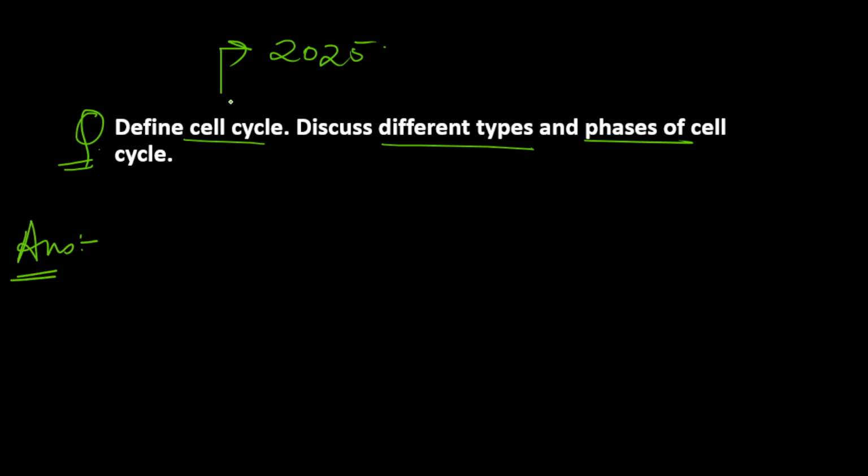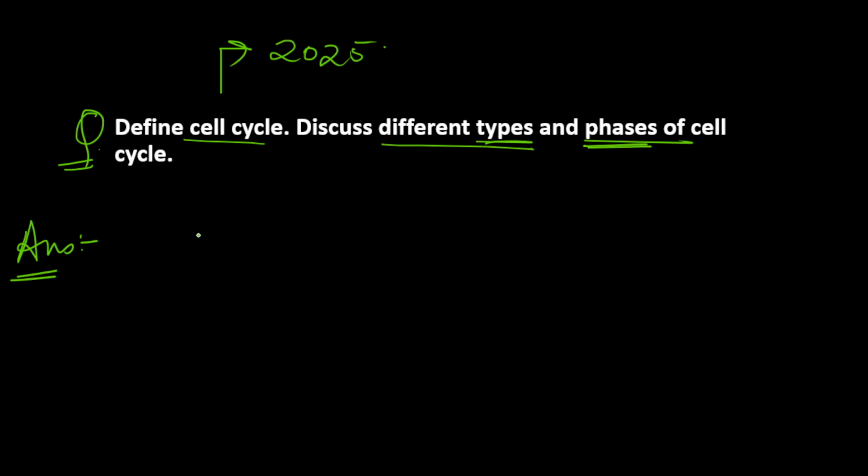Obviously, there is no need to write something different in the introduction. We can simply define what cell cycle is, and then move to different types of cell cycle and different phases of cell cycle. So let's start the answer. First of all, define cell cycle. So what is cell cycle?